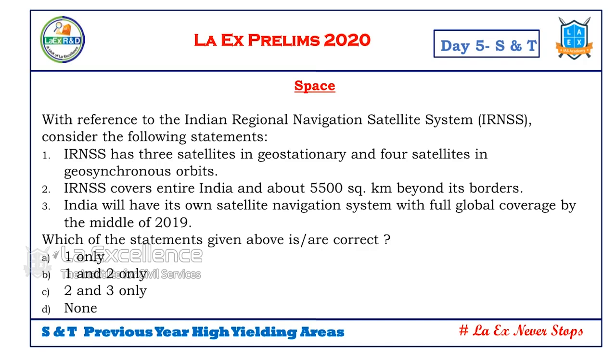This question is on the Indian Regional Navigation Satellite System, the IRNSS system. In this question, they have given 3 statements and they are asking us to identify the correct statement. Here, IRNSS has 3 satellites in geostationary and 4 satellites in geosynchronous orbits. The second statement says IRNSS covers the entire India and about 5,500 square kilometers beyond its borders.